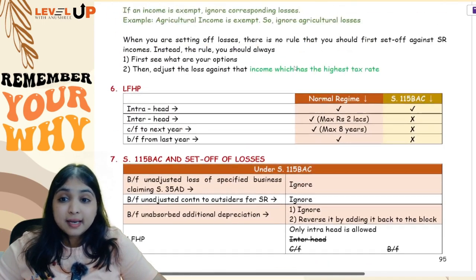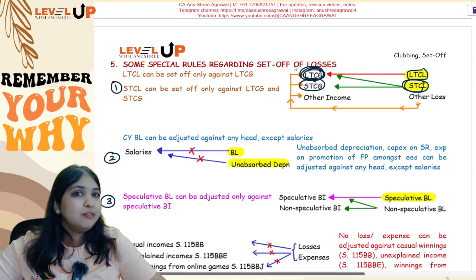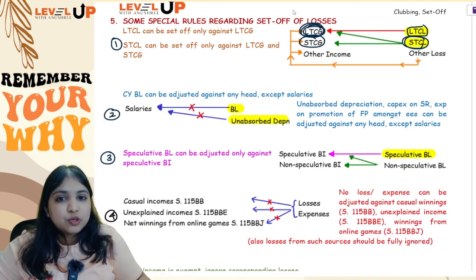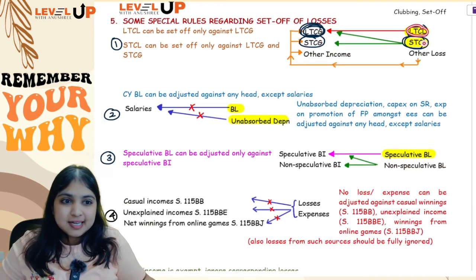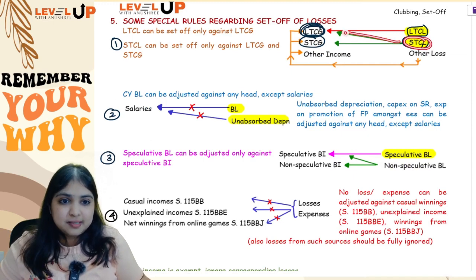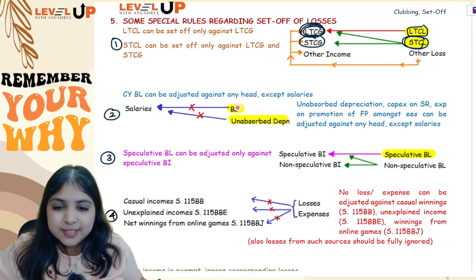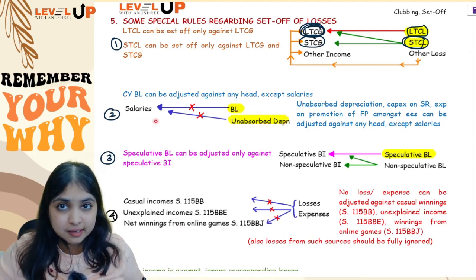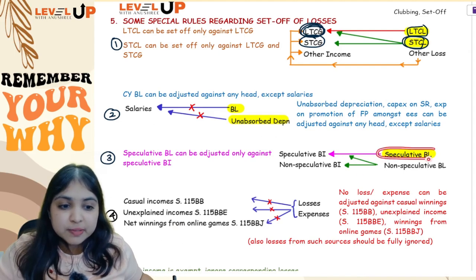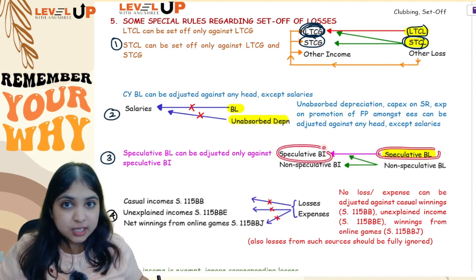Okay guys, then coming back to my discussion, so totally 5 special rules. First one I told you over here, LTCL only against LTCG, but STCL can be adjusted against LTCG also, STCG also. Then your second special rule was that business loss and unabsorbed depreciation can be adjusted against any income except salaries. Third rule was speculative business loss can be adjusted only against speculative business income.